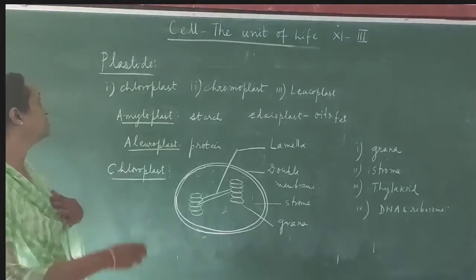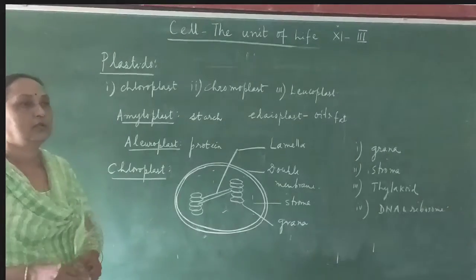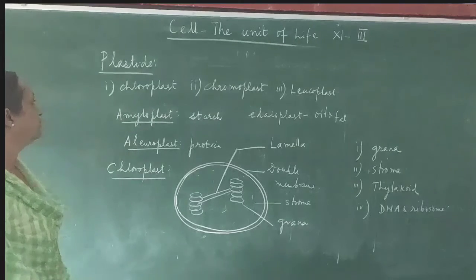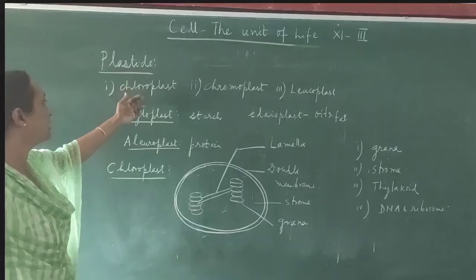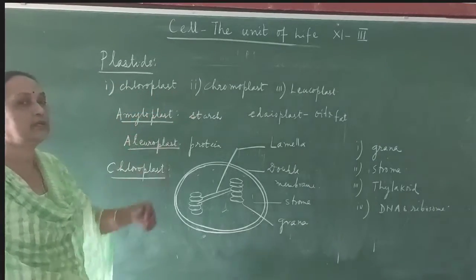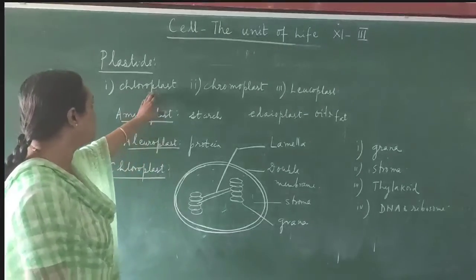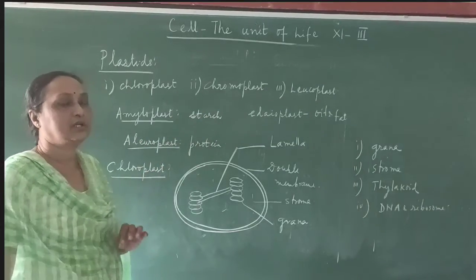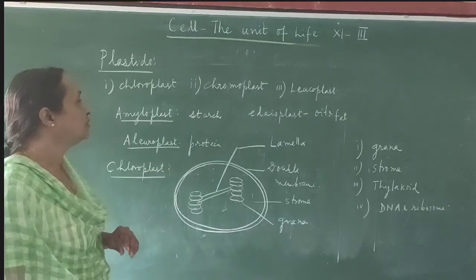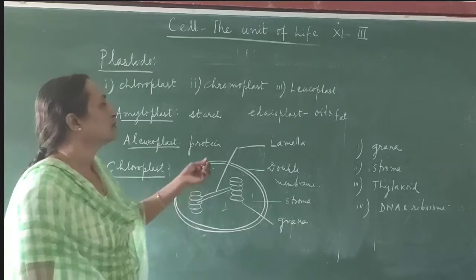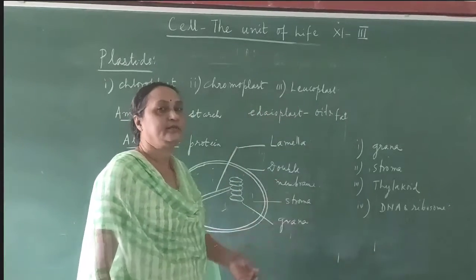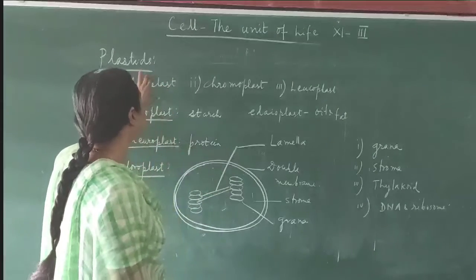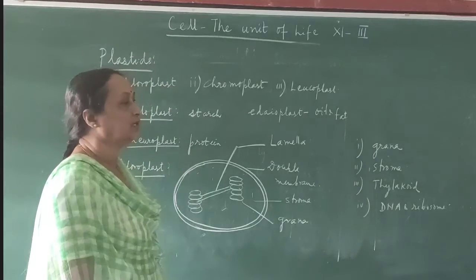So now we will discuss another cell organelle, that is plastid. As I have told you, plastids are only found in plant cells, they are absent in animal cells. Depending on the type of pigment, plastids are classified into chloroplast, chromoplast and leucoplast. Chloroplast has chlorophyll pigment, so this is a green plastid. Chromoplast has colored pigment, so this is a colored plastid, providing color to parts of the plants. And leucoplast does not have any pigment, so it is colorless or white, and it is mainly found in the roots.